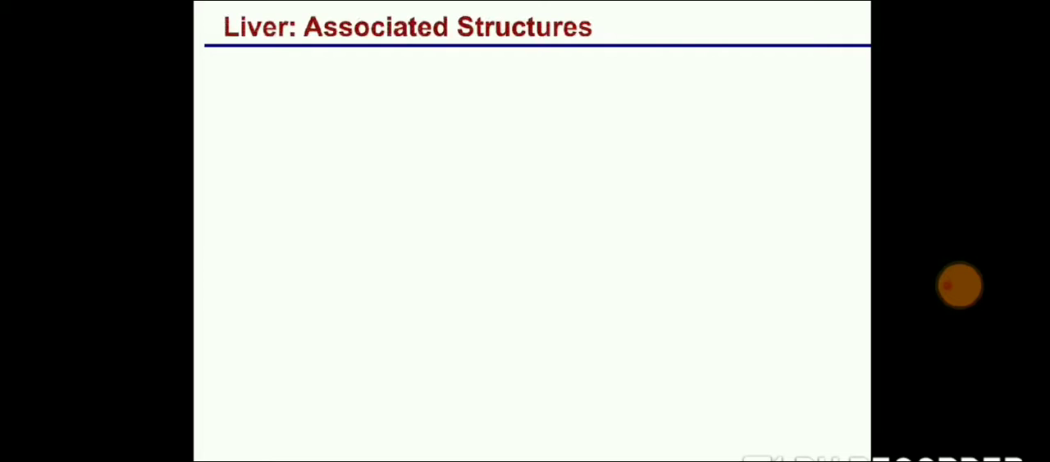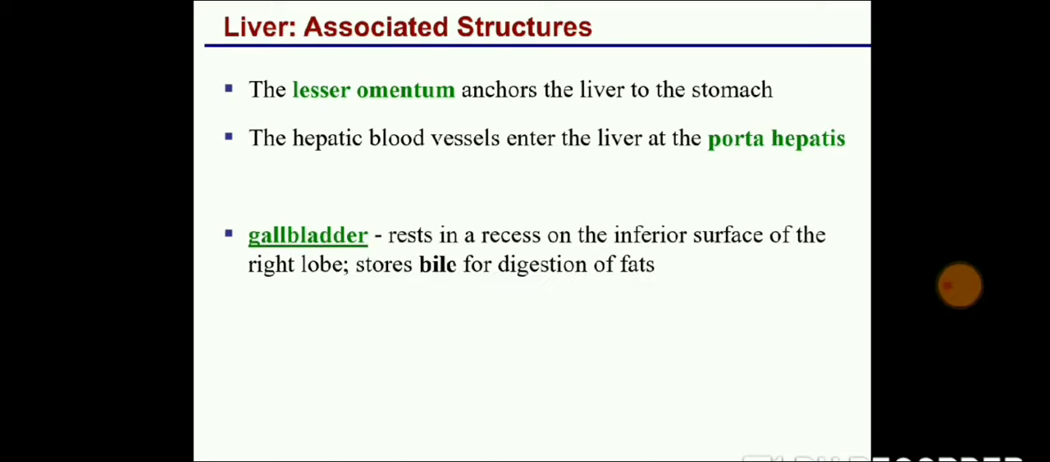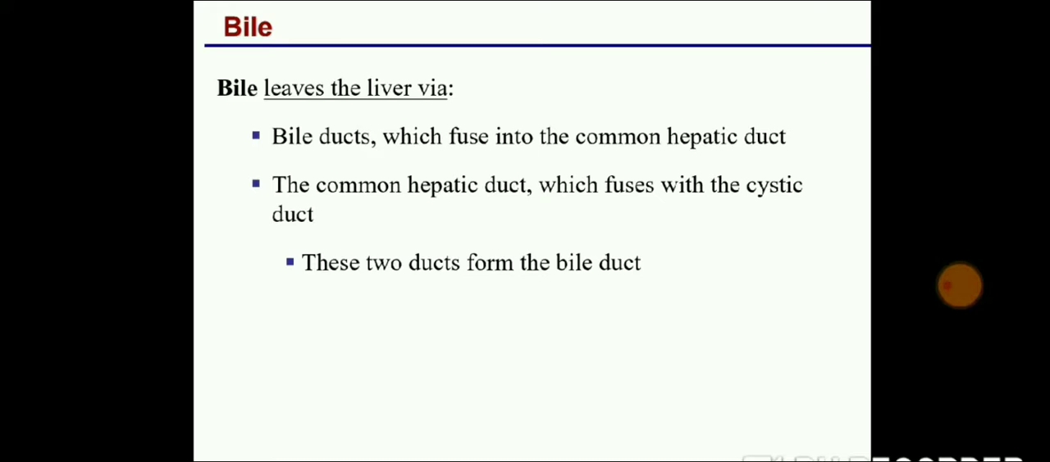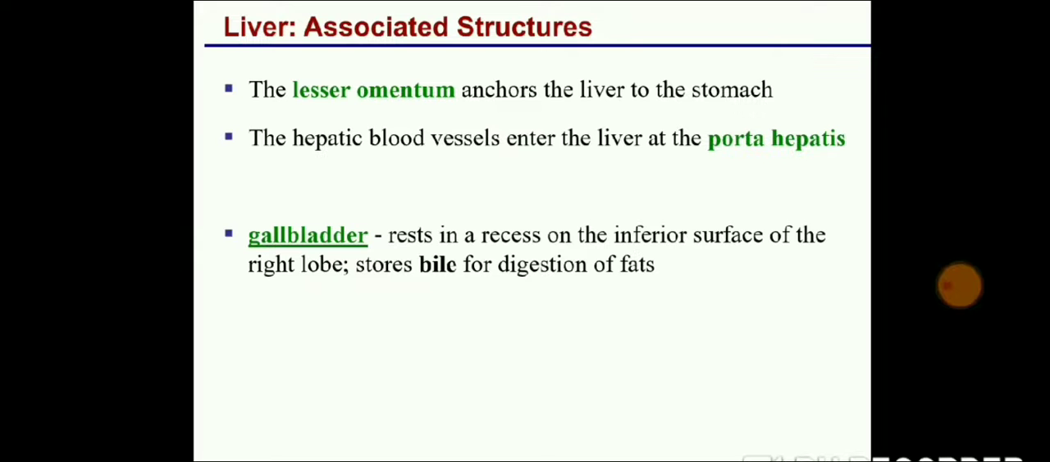These are the associated structures of the liver: the lesser omentum, then the porta hepatis, this is also present, and the gallbladder. Especially your bile secretion is going to be stored in the gallbladder. Now what is bile? Bile leaves the liver via the bile duct. The bile duct comes from the liver, okay, which fuses into a common hepatic duct, and that hepatic duct fuses into the cystic duct. These are the two types of bile duct which are present.